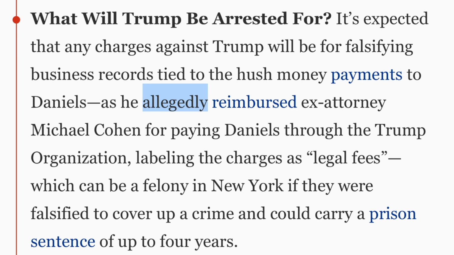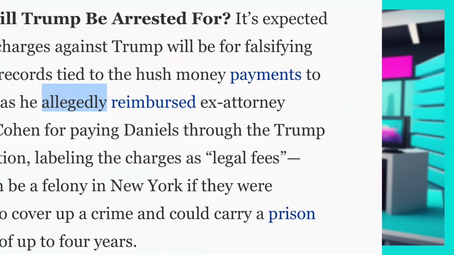So, allegedly reimbursed. Well, what is reimbursed? This is if I pay for something for you and then you pay me back later, that is reimbursing me. That's a verb. So allegedly is the adverb form. But what does it mean in this case to do something allegedly?